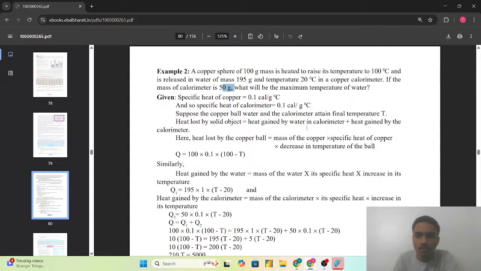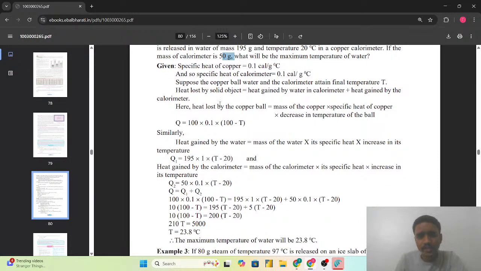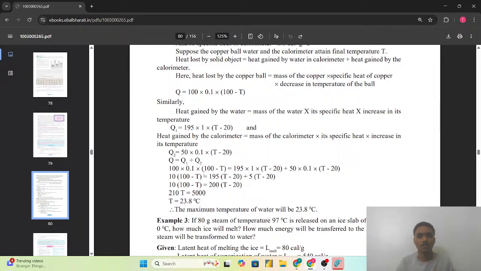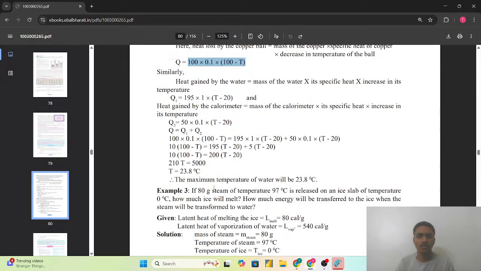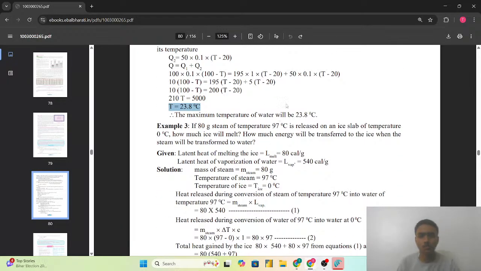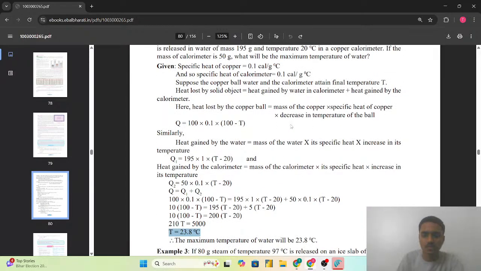We have to find the temperature of the water. So again we can use the law of heat exchange, that is, heat lost equals Q2 plus Q1. We have to find the specific amount of heat for each, so we can find it with the help of Q equals M into C into dt, which we have to apply for the water, calorimeter and solid object. Then we can see the heat lost and heat gained, which is the heat exchange principle. So we can easily calculate with that and we get the value of T, that is 23.8 degrees Celsius.